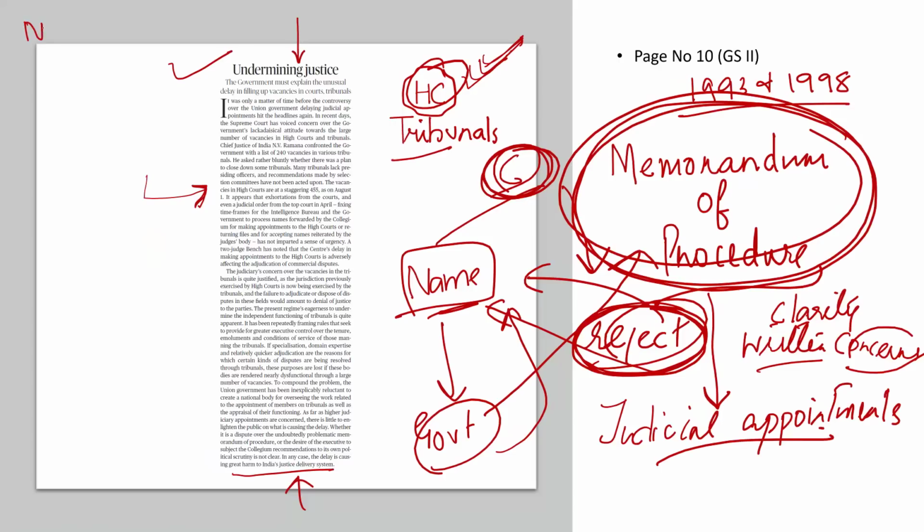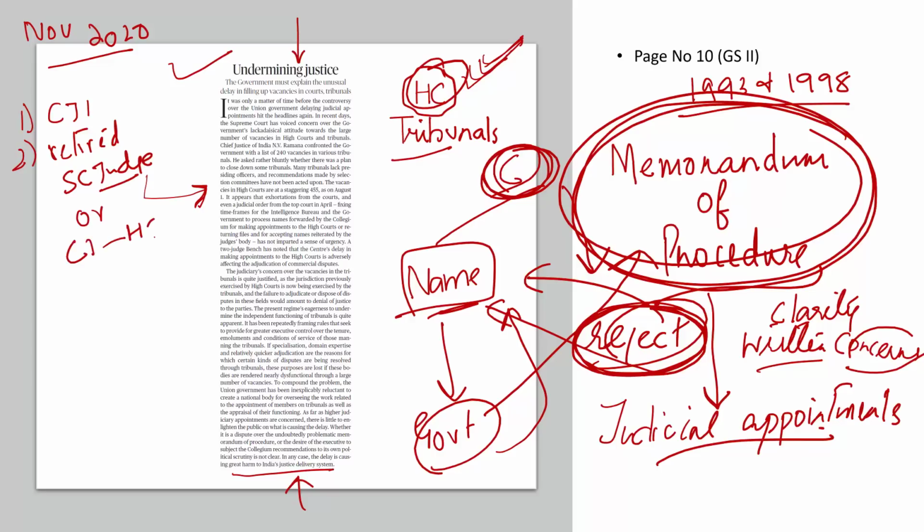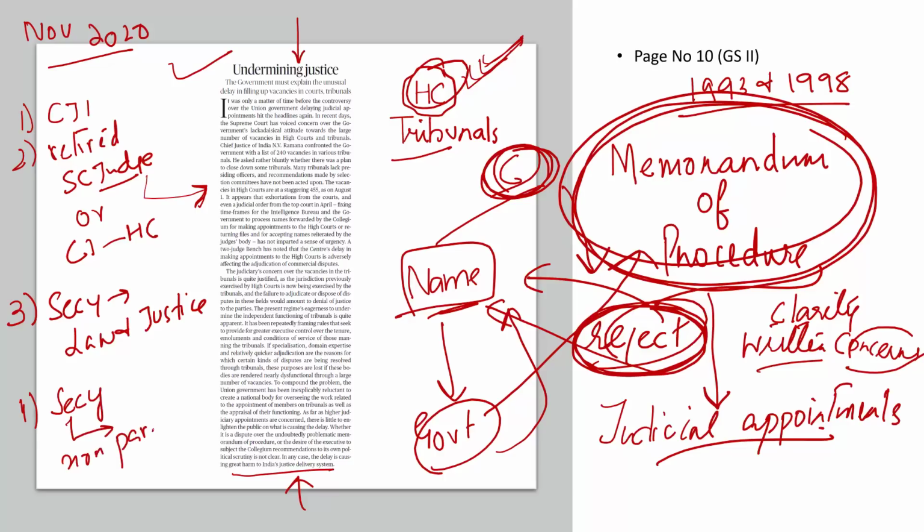And that is why in November 2020, the Supreme Court specified that the selection committee of tribunals, who will appoint members to these tribunals, should have the Chief Justice of India as its member, should have a retired Supreme Court judge or a Chief Justice of a High Court as its member, should have the Secretary to the Ministry of Law and Justice as its member, should have the Secretary of a non-parent ministry as a member.